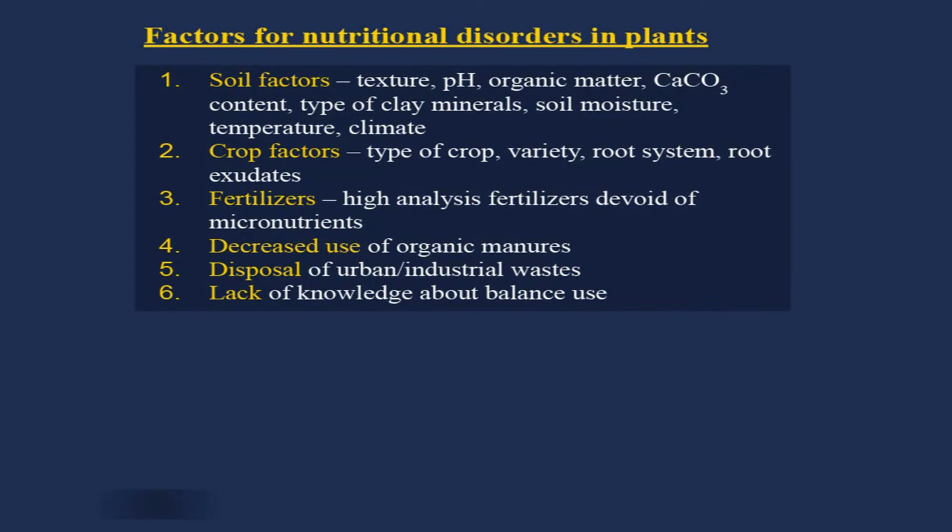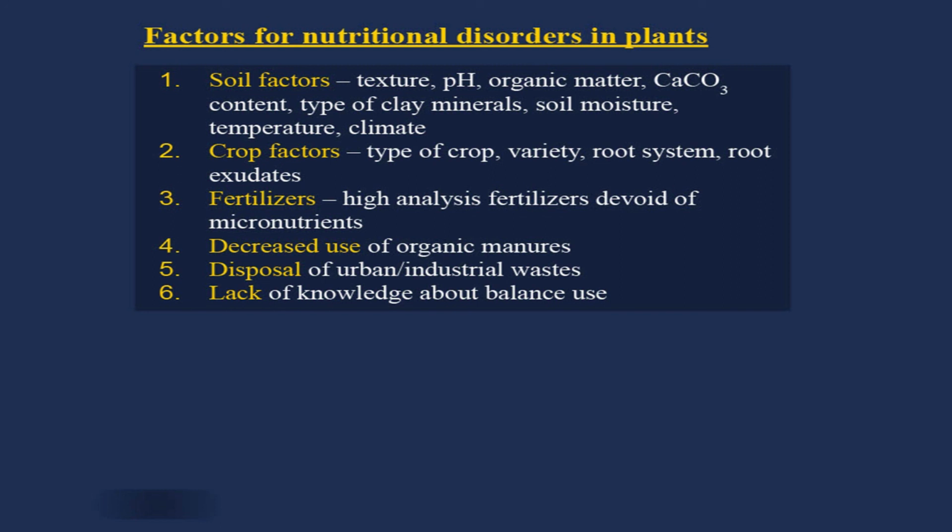Then soil moisture has a very important role, because water is necessary for the dissolution of the nutrients, and uptake and transport of nutrients happen with the water. So proper moisture is necessary. If you have a deficiency of moisture, many nutrients will become unavailable or less available, like iron. Iron availability is more in submerged soil, but it is less in aerobic soil, particularly for rice.